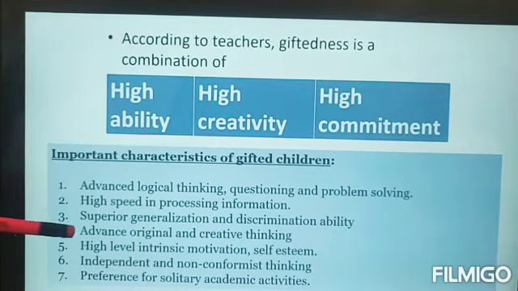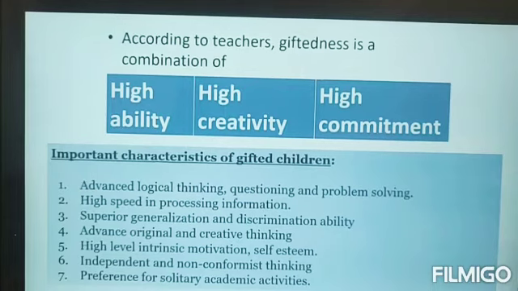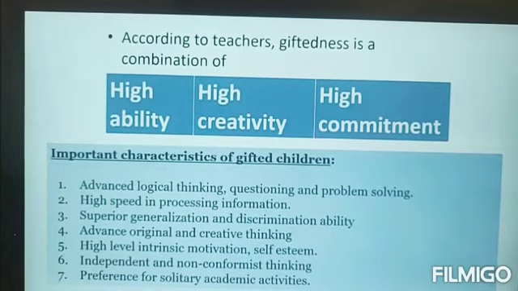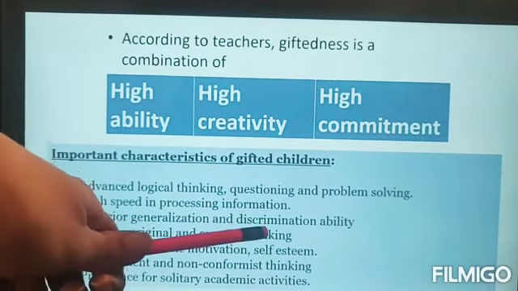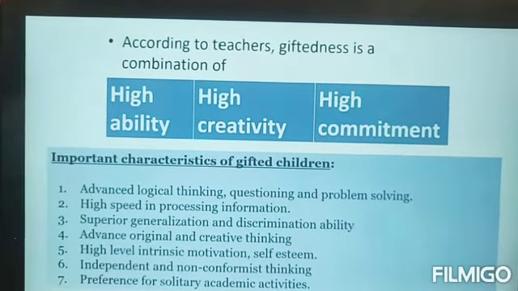They have superior generalization and discrimination skills, which means that whenever I am explaining a concept, I give you some examples. Those examples are applied to everything. For example, if I name a few birds, they all come in the category of birds. That's called generalization. But there are some birds that cannot fly. They are not like other birds, but still they come in the same category. That is a non-example. It is an example of discrimination. Generalization means examples. Discrimination means non-examples.